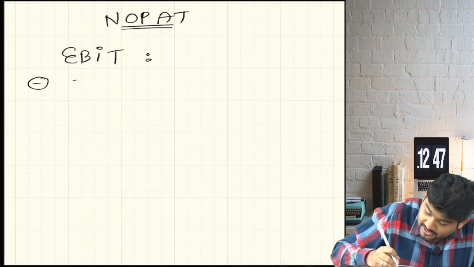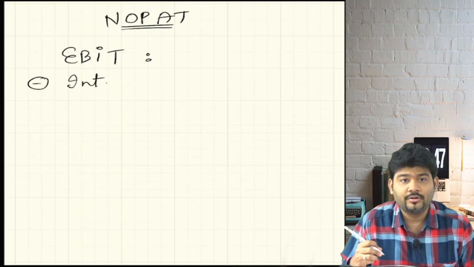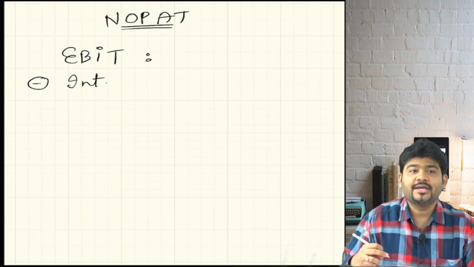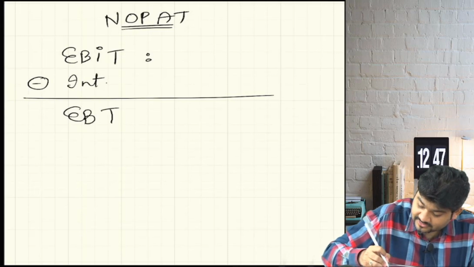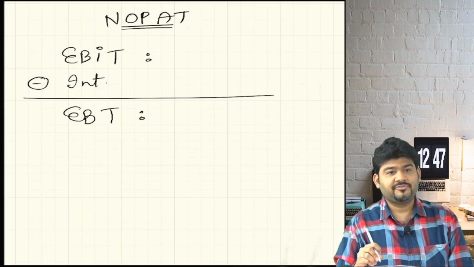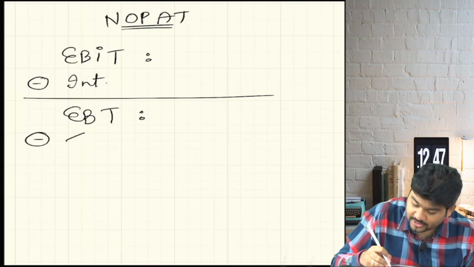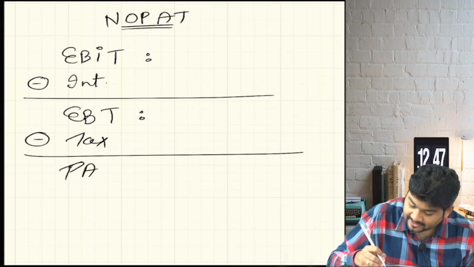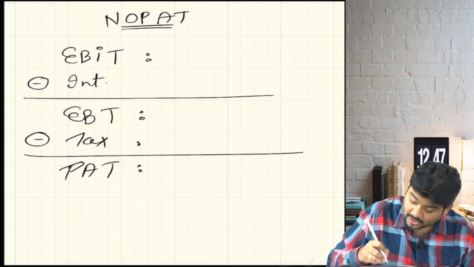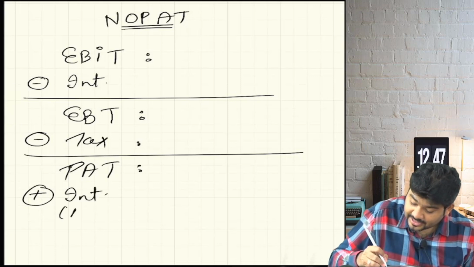To this we will reduce the interest. Which interest? Can I say interest on bank loan, interest on debenture? Yes or no? To this we will get what? EBT, earning before tax. We know this structure, right? Less we will reduce what? Tax. We will get what? Profit after tax. Okay. Now to this we will add back the interest net of tax.